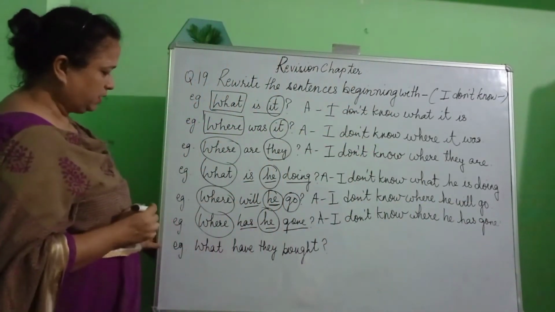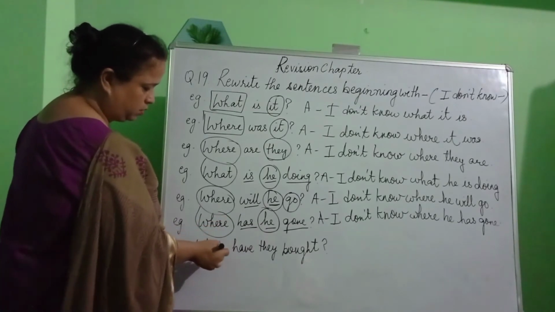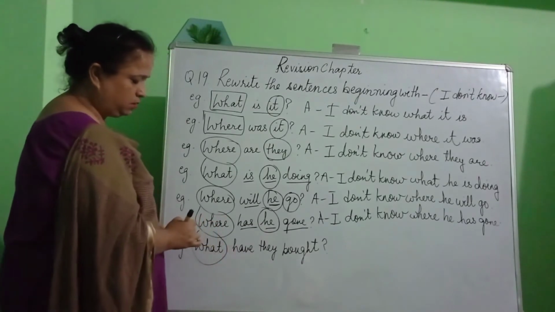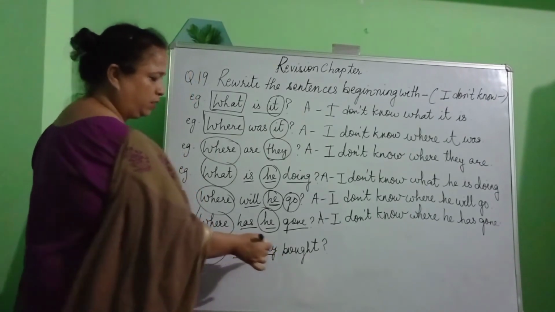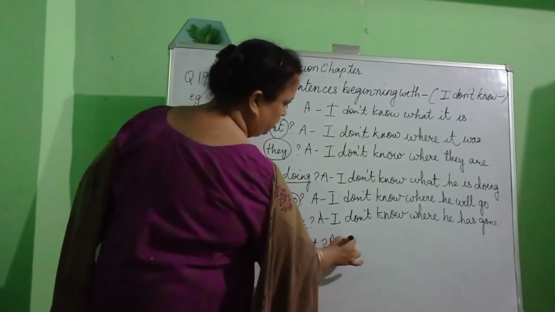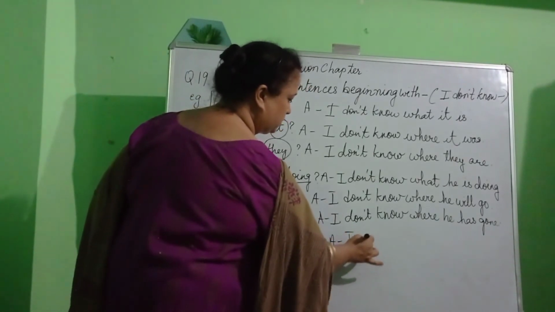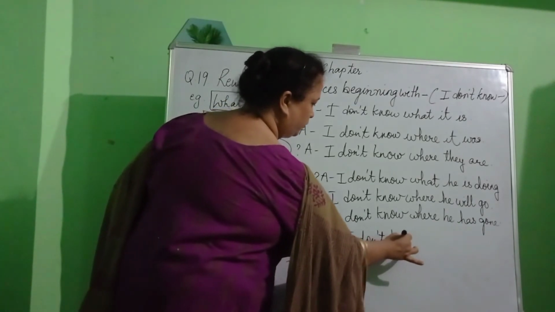Now let us have a look at the last question here. What have they bought? So what's the question word over here? What. Have is the helping verb, they is the pronoun, and bought is the main verb. So we begin our answer with the words that have been given to us. And what are they? I don't know.